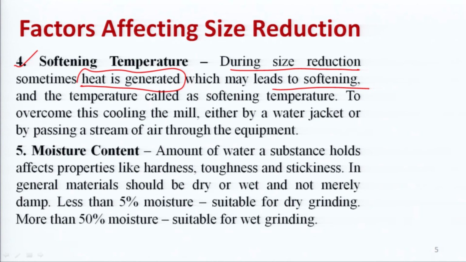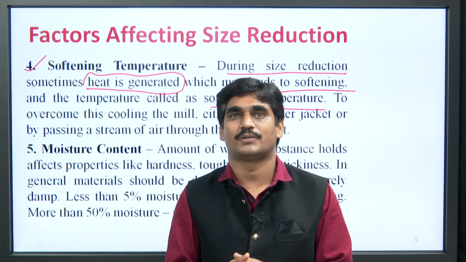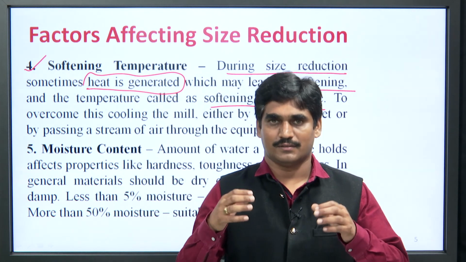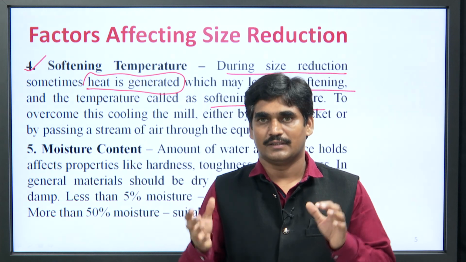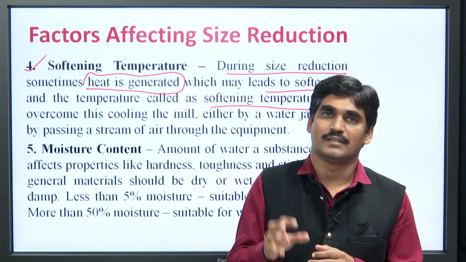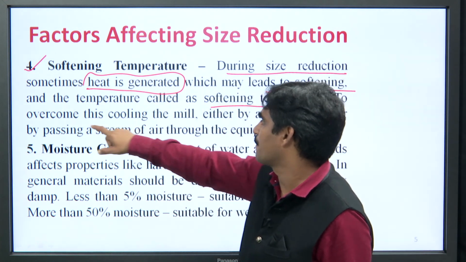The temperature at which the material gets softened is called the softening temperature. This poses a problem, because harder materials are easier to break as compared to softer materials. So, if during size reduction heat is generated, and due to this heat the material gets softened, it poses a problem.